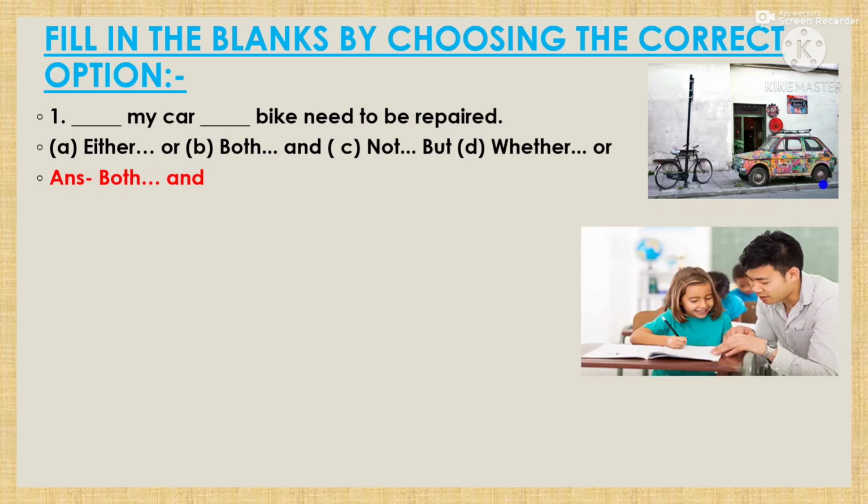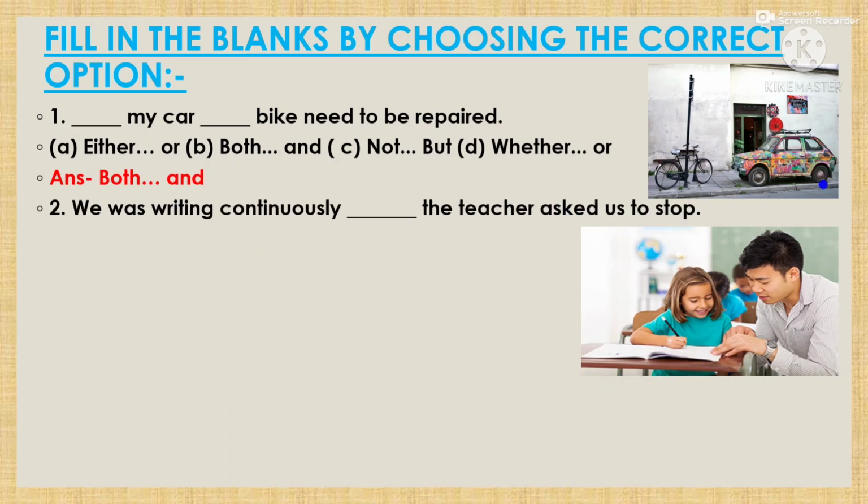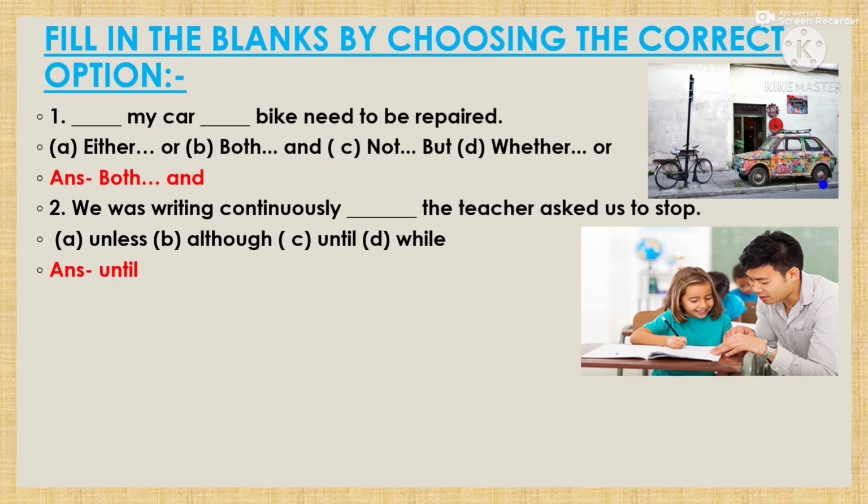Next question is, we was writing continuously, dash, the teacher asked us to stop. Options are unless, although, until, while. Here is a grammar mistake. That will be we were, not we was. So you can make the correction. We were writing continuously, the teacher asked us to stop. The answer will be until. We were writing continuously until the teacher asked us to stop.